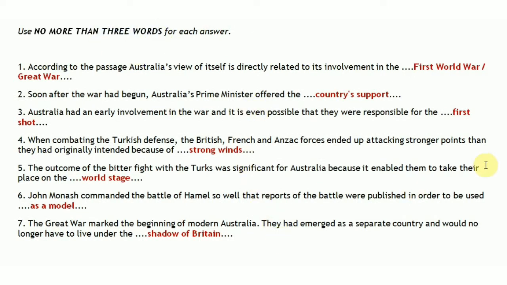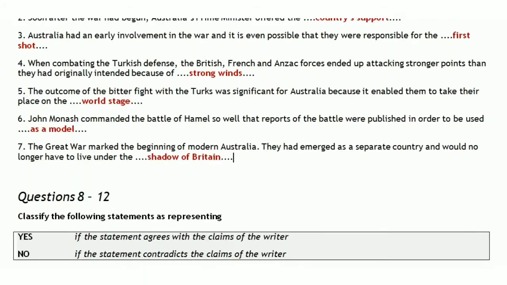So the seventh question, that is the last blank. The Great War marked the beginning of modern Australia. The Great War means the First World War. In Australia, modernization began. They had emerged as a separate country, not controlled by British people, and would no longer have to live under dash. So what is the thing that they do not need to live under? Let's find out. We already know it's the shadow of Britain.